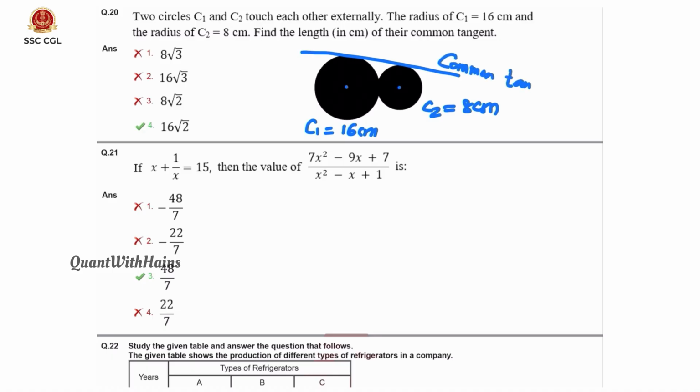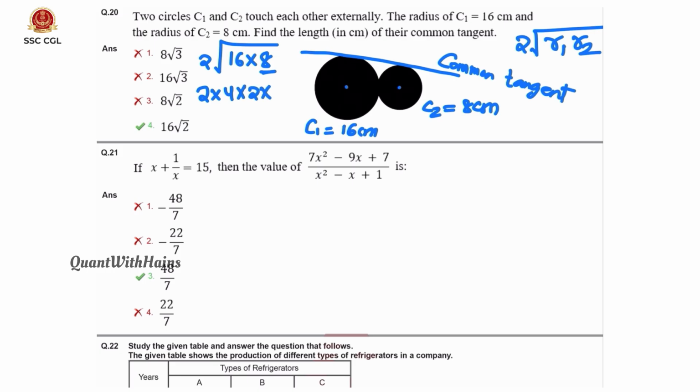As we know, what is the formula of the common tangent? That is 2 into root of R1 R2. That is 2 into root of 16 into 8. Root of 16 is 4. We can write 8 as 4 into 2. That means 2 into 4 into 2 root 2, which is 16 root 2... That is option 4. That is a geometry topic.